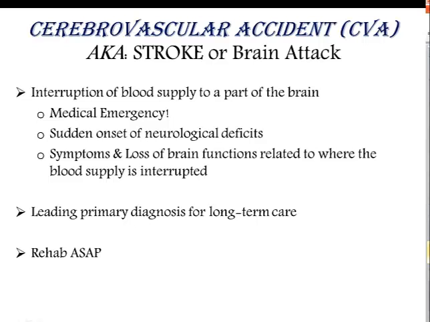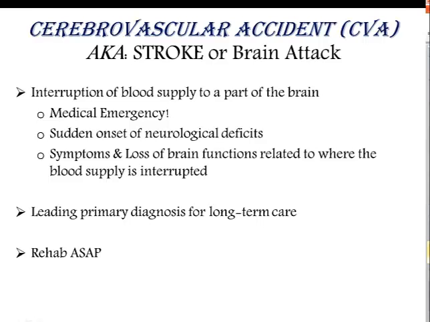There is a sudden onset of neurological deficits, and symptoms and loss of brain functions are related to where the blood supply is interrupted. There is a reduction in cerebral blood flow, and there is tissue death. Strokes are the leading primary diagnosis for long-term care. It is often preventable if there is early intervention for hypertension and diabetes and other risk factors. Also, there is an ASAP need for rehabilitation immediately after the stroke in order to minimize the effects and to